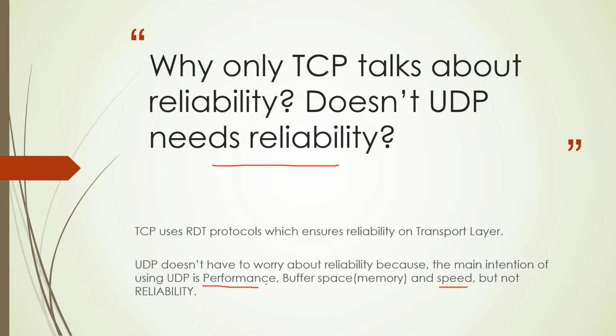His intention was to give maximum performance, maximum speed, and less buffer space should be used at the time of communication, but that is not the case in TCP. So in the case of TCP it needs reliability, but in the case of UDP it intends to use maximum performance, speed, and less buffer space. Less memory should be used, but in TCP the main focus is on the reliability of the connection.